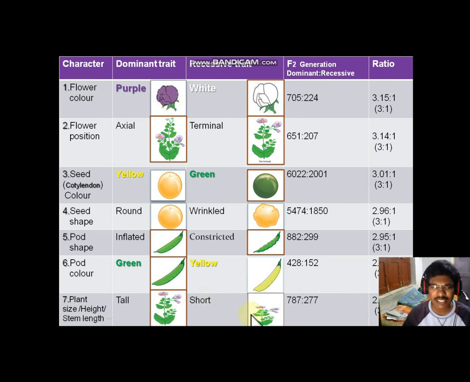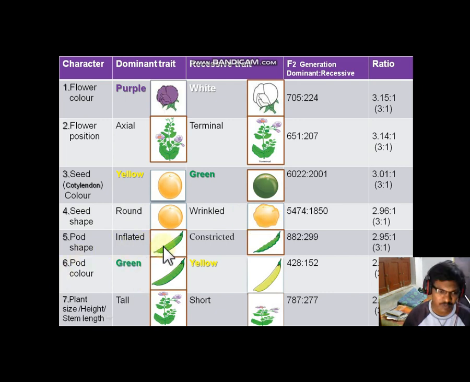Several generations were observed by Mendel to frame all these 7 characters. So the first one is flower color: the purple flower expresses the dominant character, and white is recessive. The second one is flower position: axial, dominant; terminal, recessive. Seed color: if it is yellow, that is dominant; if it is green, that is recessive. Next, seed shape: round, dominant; wrinkled surface, recessive.